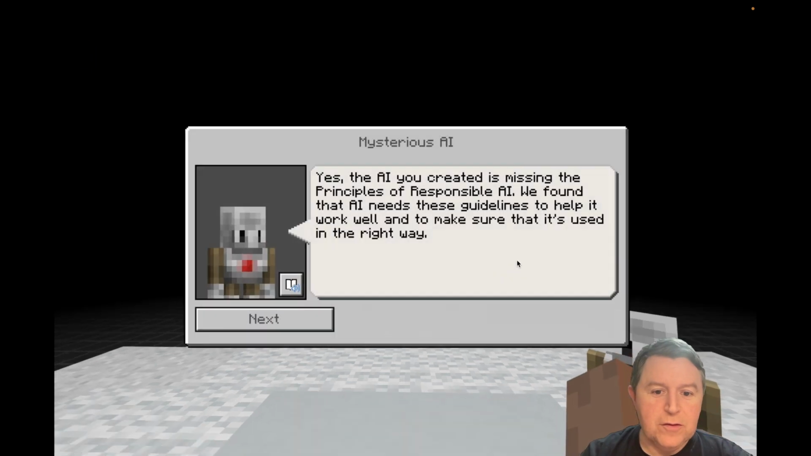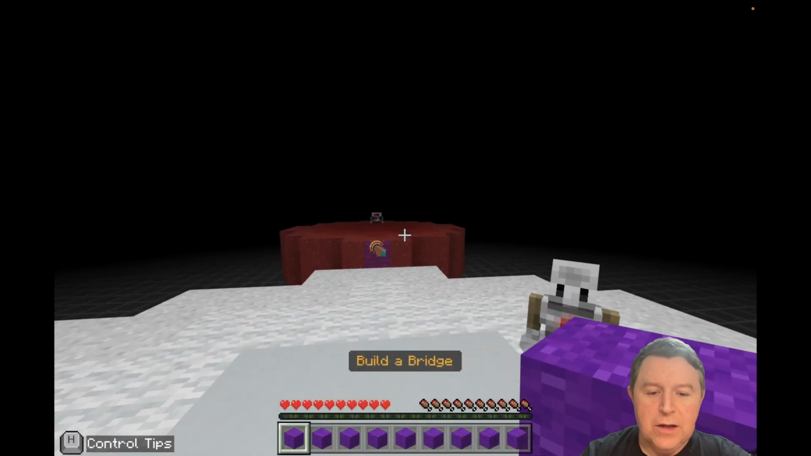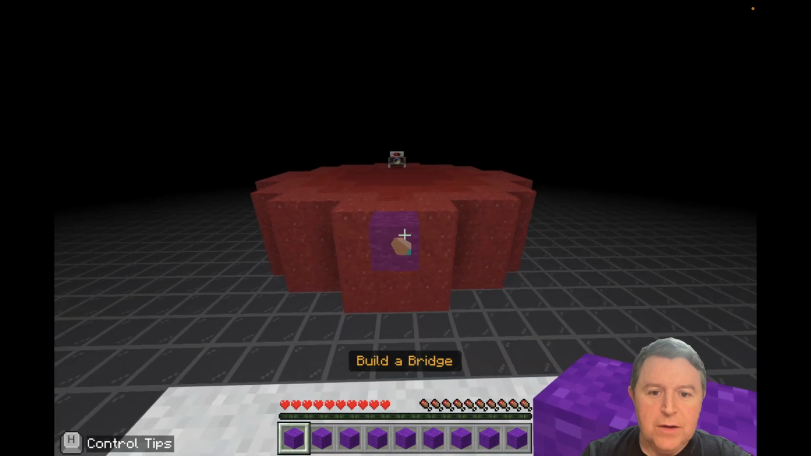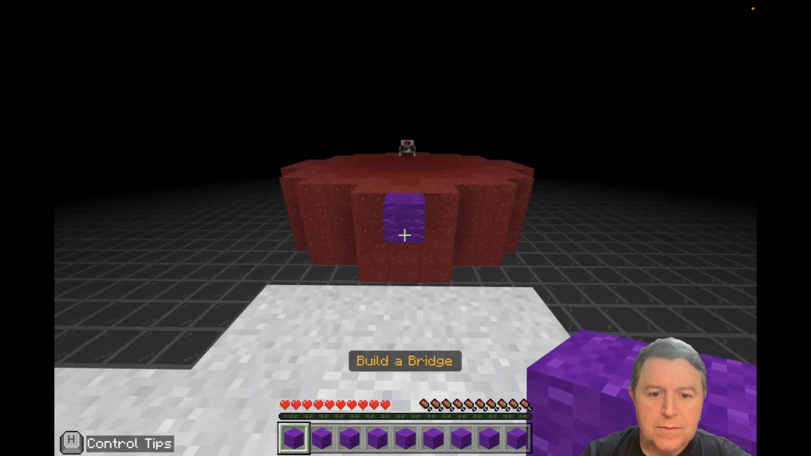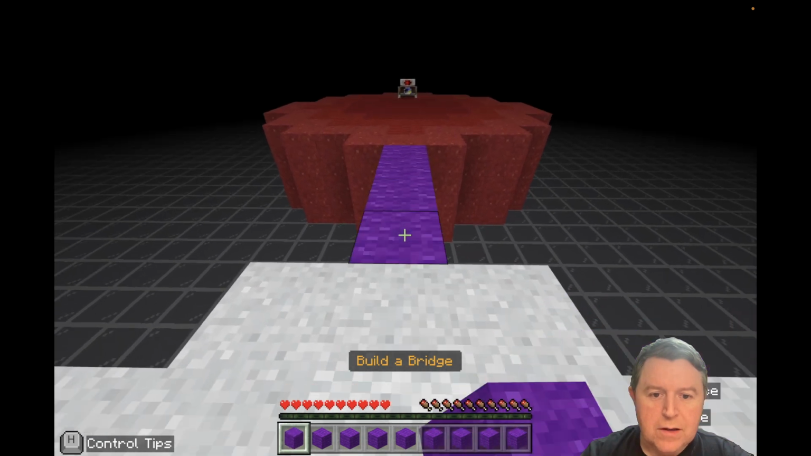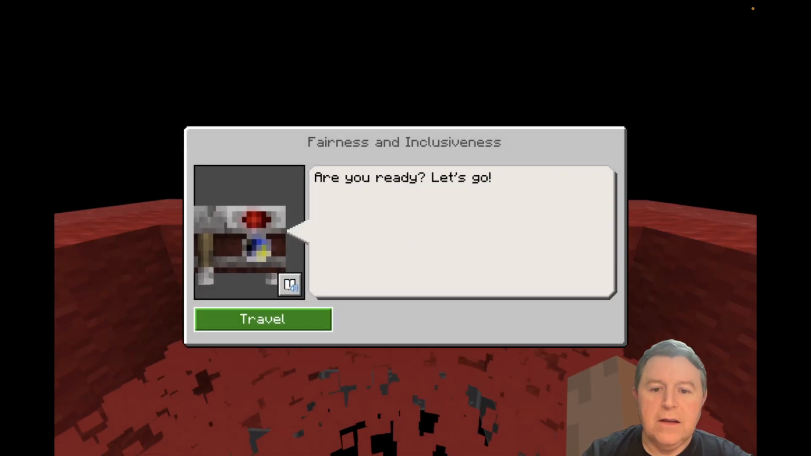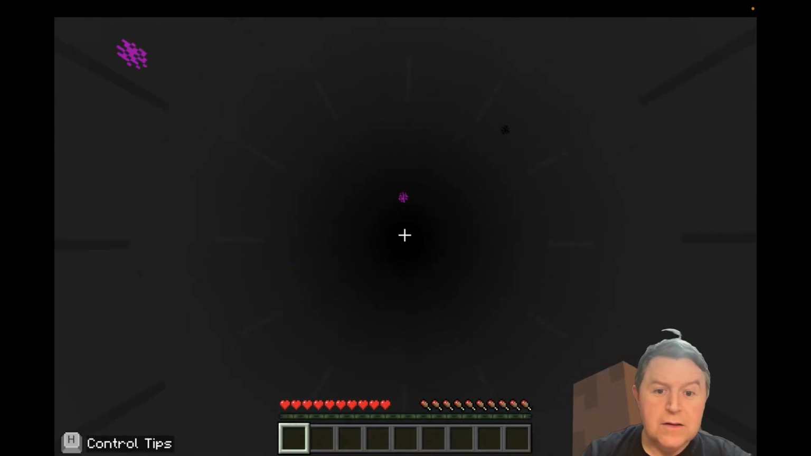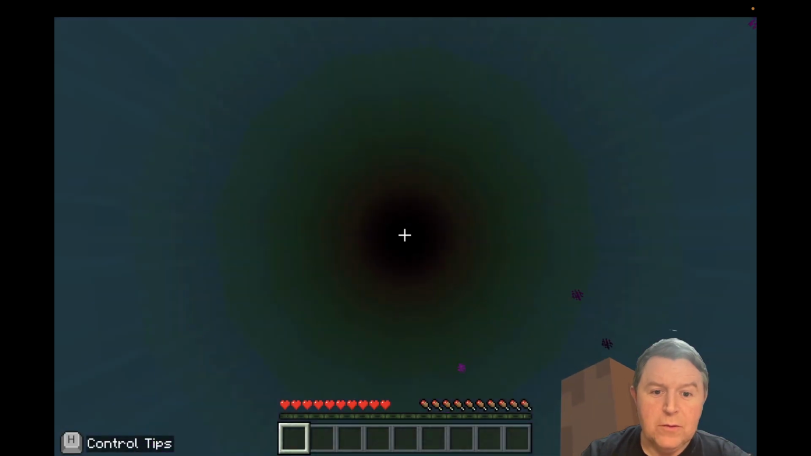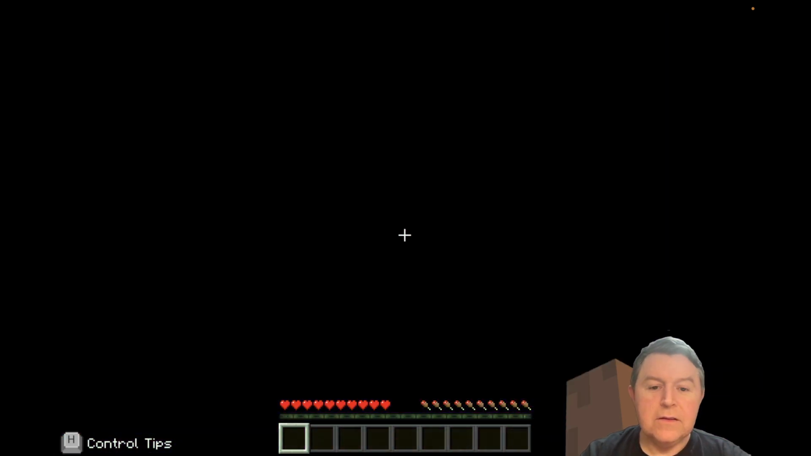Okay, so we need to get to the first pillar of AI, and to do so we need to take out the 4 guides, and we need to talk to each of them individually. Okay, so let's head over. We do the same again, builder, bridge. Okay, and then head over to the first AI and hit next, next, and then we fall through. It's a bit like the Ghost of Christmas, like A Christmas Carol. We have to go visit all the different time zones. There we go.